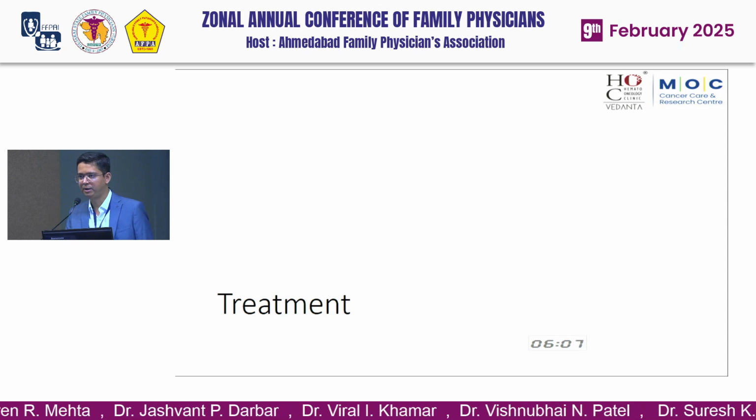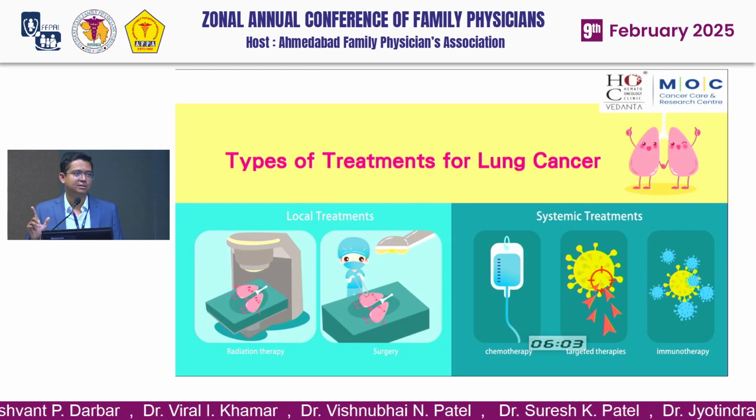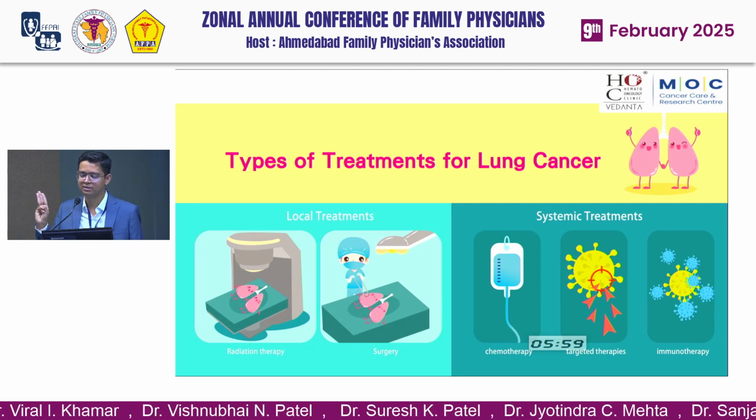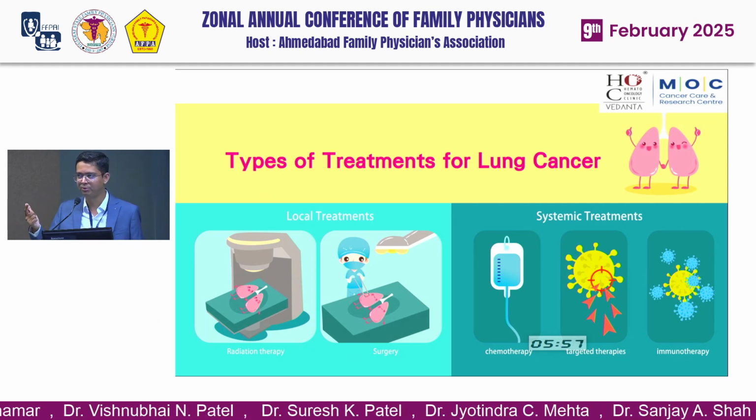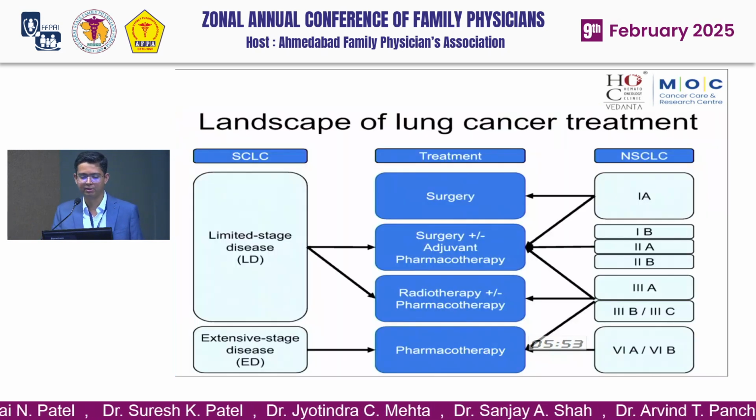Now comes the treatment part of the lung cancer. What are the treatments for cancer? Three basic treatments of cancer. One is surgery, second is radiotherapy, third is systemic therapy. Systemic therapy includes chemotherapy, targeted therapy and immunotherapy. We will see one by one.